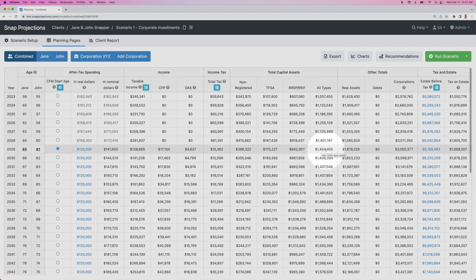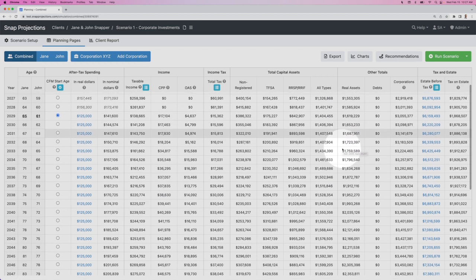If we look over to the right, we can see the total personal liquid assets that they're expecting to have at the time of retirement. They'll have roughly 1.4 million personally. They'll own their home worth roughly 1.6 million, and then they'll have corporate assets of 3 million.